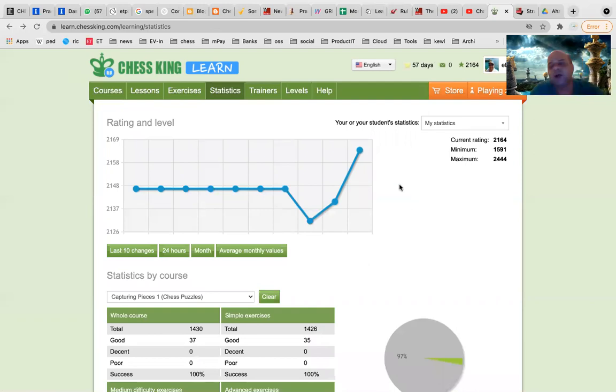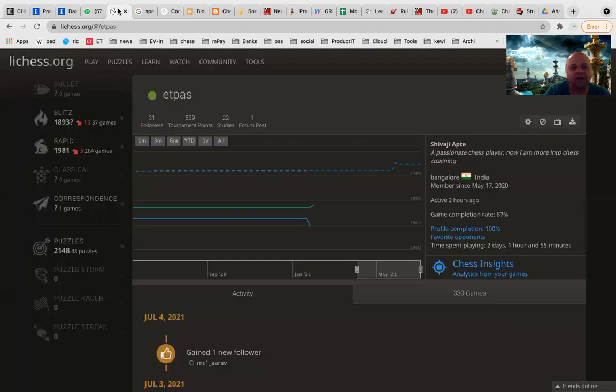Okay, fine. So I wanted to cover three things. I just wanted to look at how all of you are doing with respect to your puzzles on the course, which is chess tactics for beginners, and if there are any difficulties or anything, I wanted to check that. Second thing is that there is a blog that I have written today about how to use the chess insights from Lichess. I wanted to very quickly take you through it. Much more detail is there in the blog, but very quickly I will show you what it is.